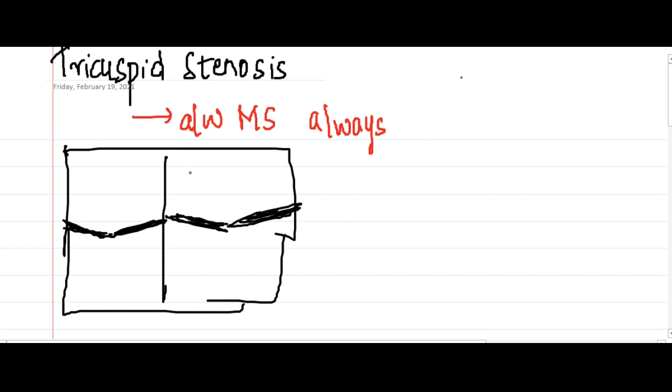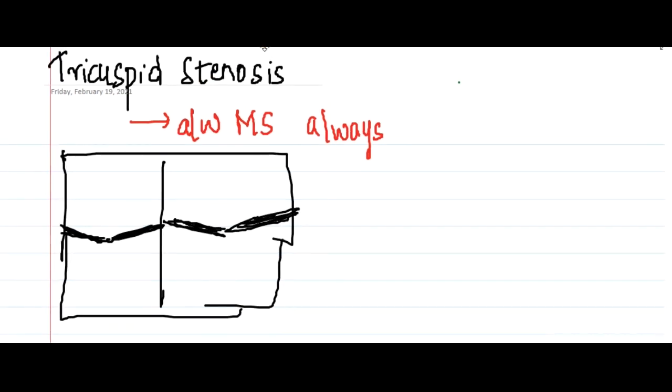Stenosis is the inability to open, or difficulty in opening, the valve during the contraction of the chamber above it. So when the left atrium contracts, it is difficult for the mitral valve to open. As a result, the left atrium has to contract with higher pressure to open the mitral valve. That is mitral stenosis.